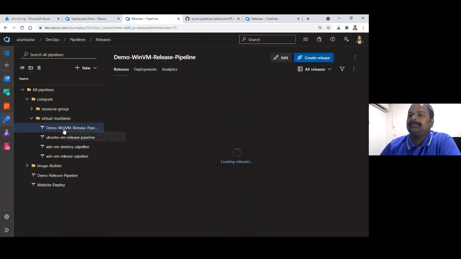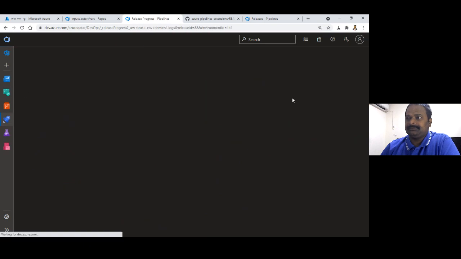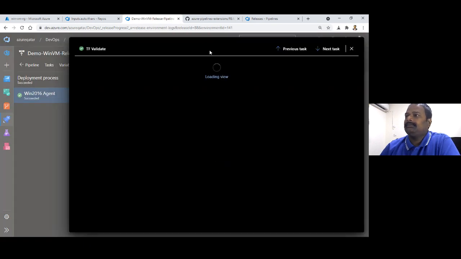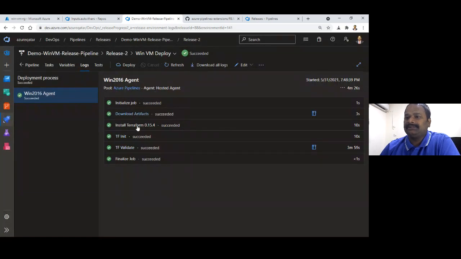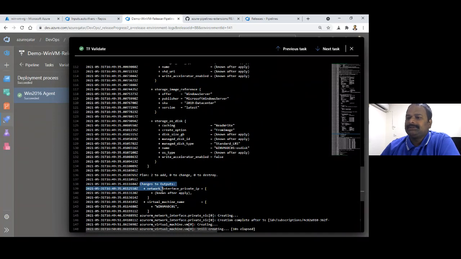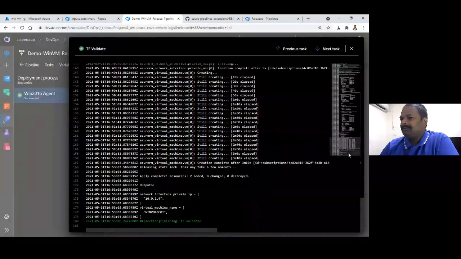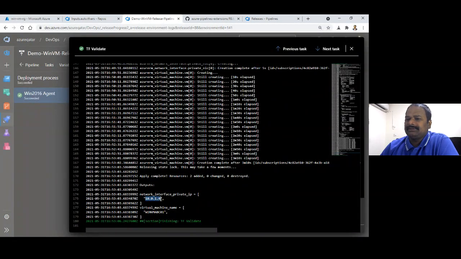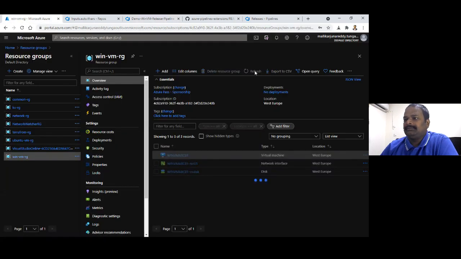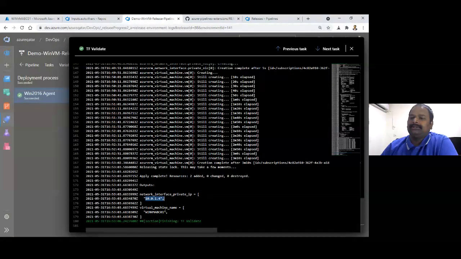Okay, virtual machines demo. You see, this just completed, succeeded. Oh, I didn't change the name. So the stage name needs to be changed. You see now the outputs. This is the network interface, line number 175. Let's go and see that. What is the private IP address? 10.0.1.4, the same here. And the virtual machine name.